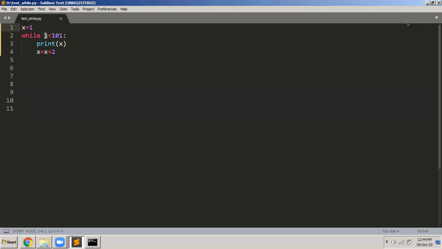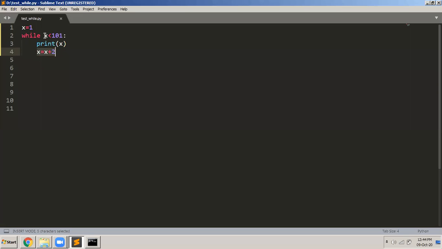So check, is x less than 101? x is 1 right now. It is less than 101. Yes, this is true. So it goes inside and displays the value of x. What is the value of x? It is 1. So it will display 1. Then it will increment x by 2. x is 1 plus 2. It will become 3. So x is 3 right now.